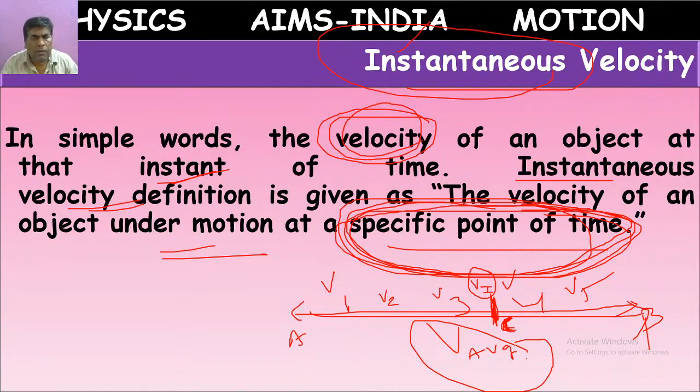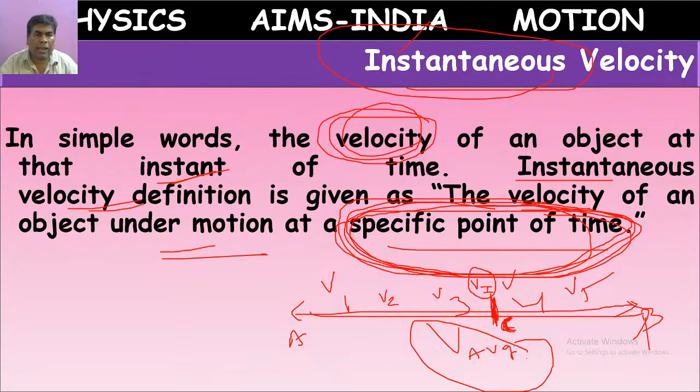Non-uniform means during equal times there are different displacements, or for equal displacements it might take different times. Either time may be different or displacement may be different. If the body is moving like that, we call it non-uniform.